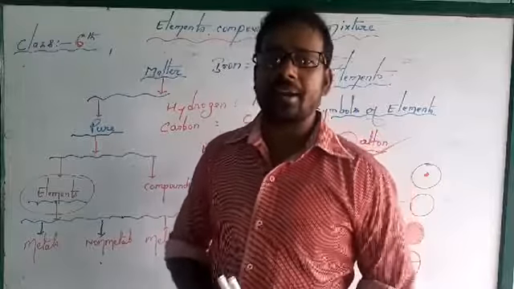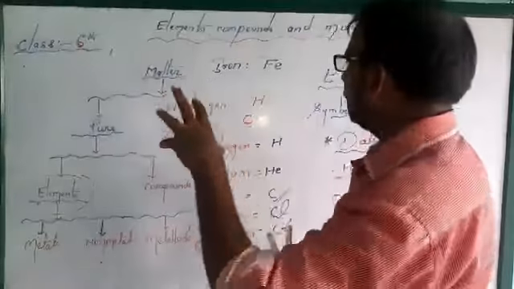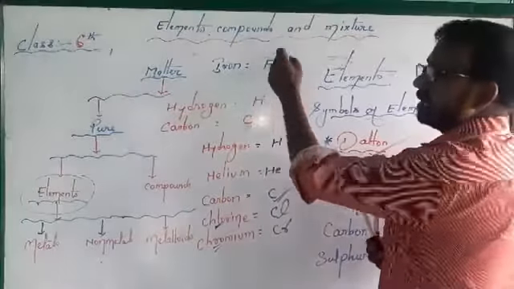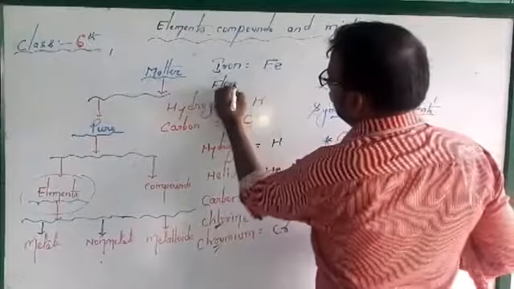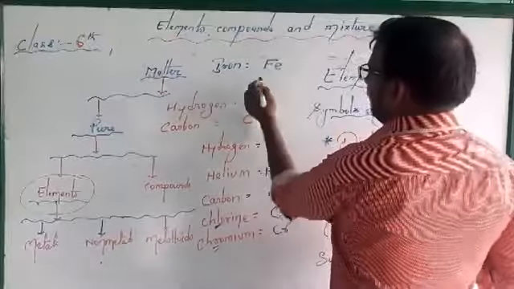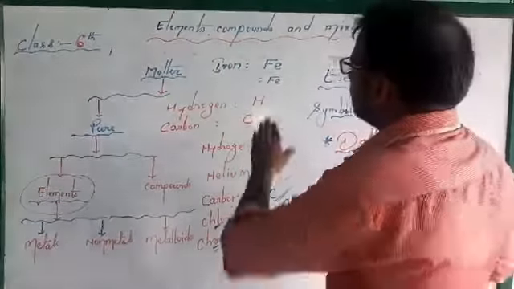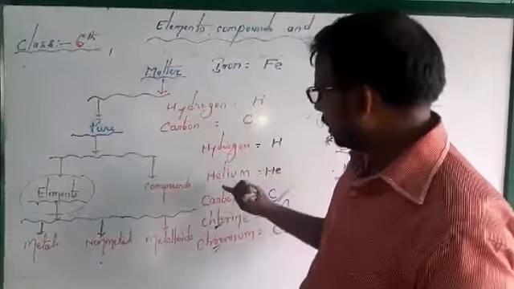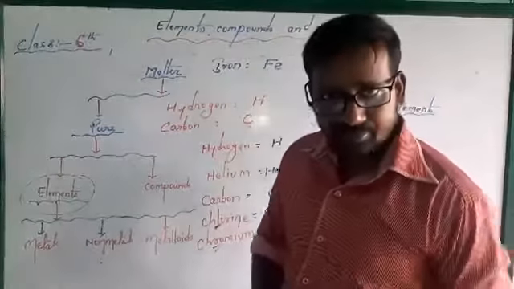The Latin name of iron is ferrum, and from that name he has taken the symbol Fe. That's why ferrum is Fe. Fluorine is F, sorry. There is no need to know the halogen family now. Just know hydrogen, helium, carbon, chlorine, chromium, iron.